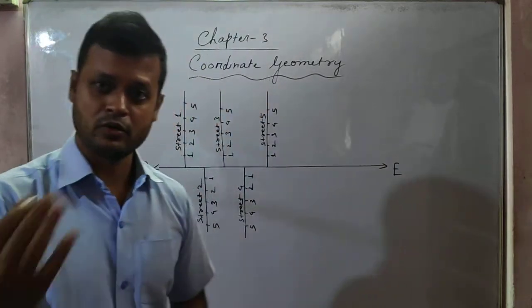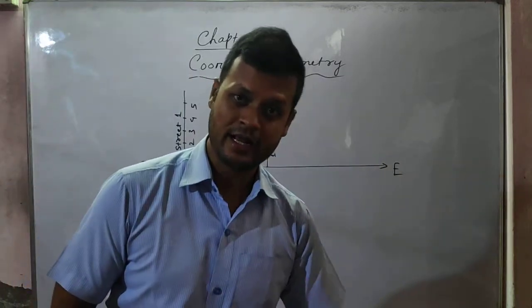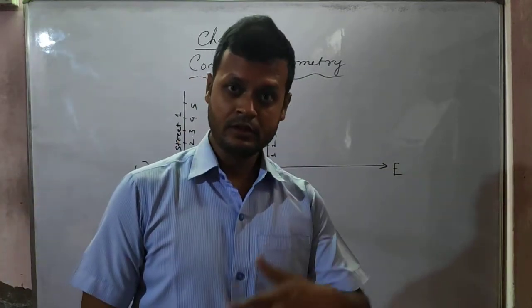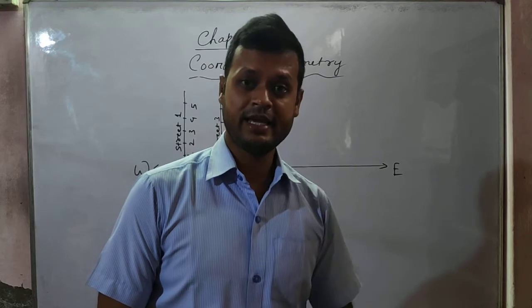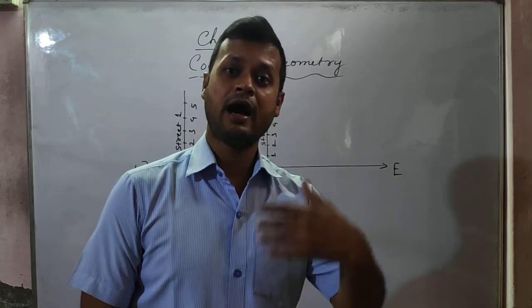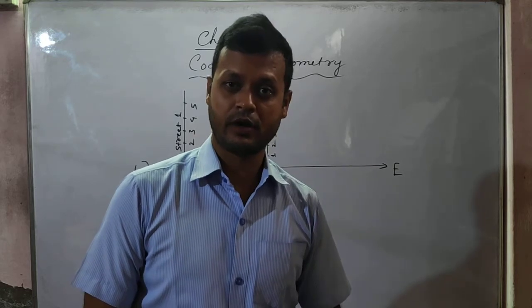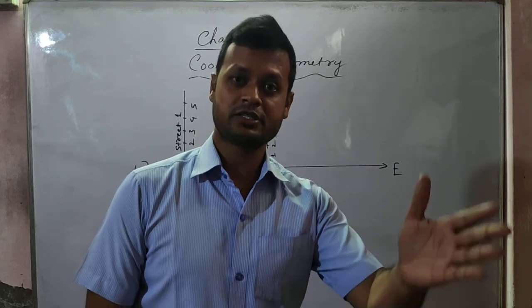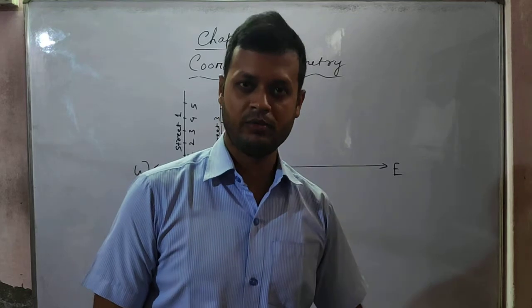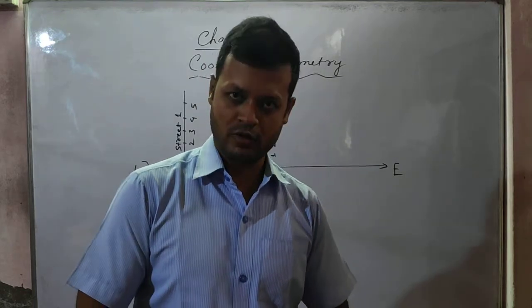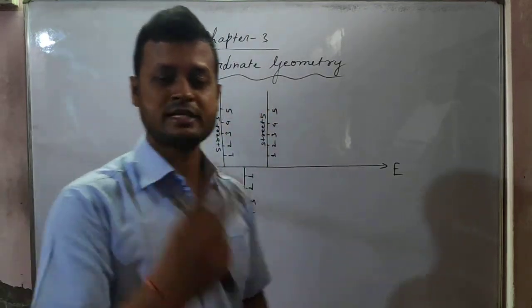If the person had told you that your friend is staying in street number 3 and house number 4, you just enter street number 3 and house number 4, and that will be your friend's house. That would be the better way, isn't it? So now you see, two things are required.